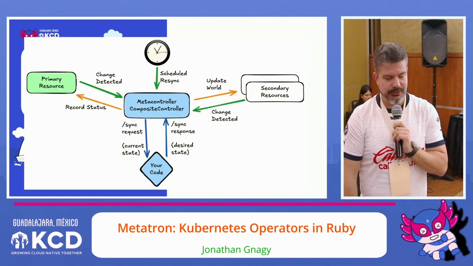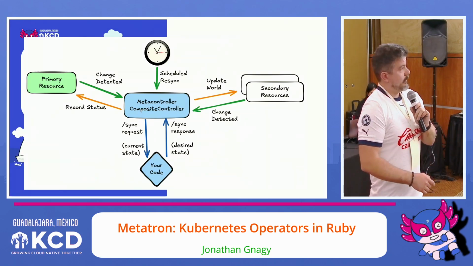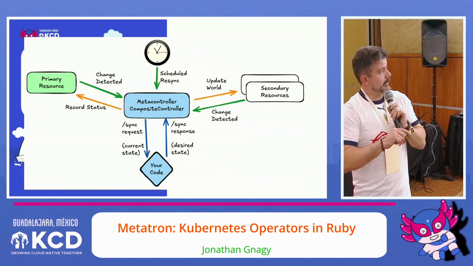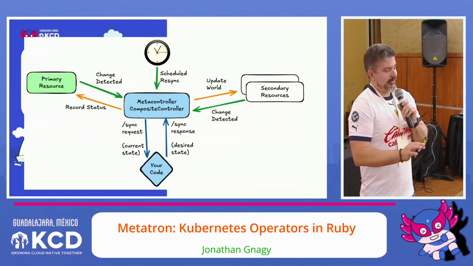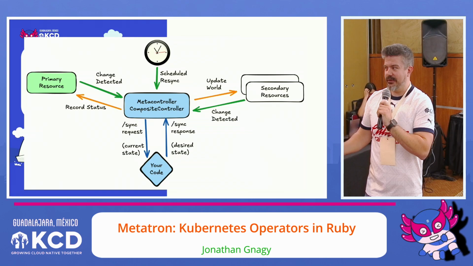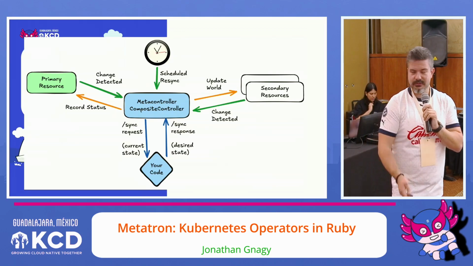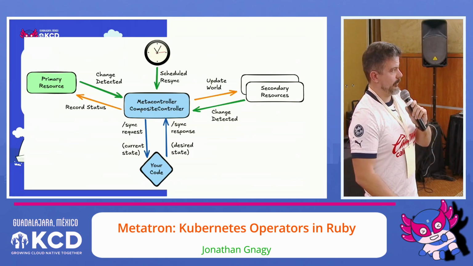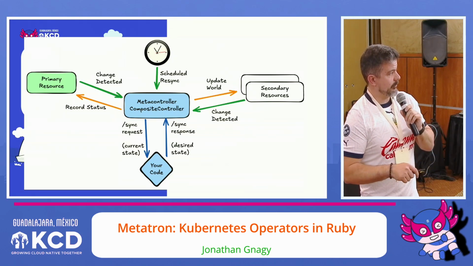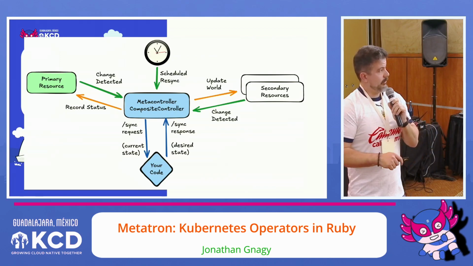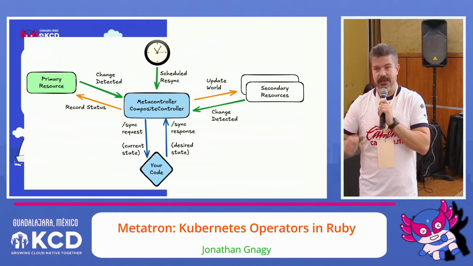So let's look at the expanded view again. This diagram looks almost identical except for the bottom. We can see here we've created a composite controller through Metacontroller. I'll get into that in a little bit, but it's basically telling Metacontroller, hey, I have a custom resource I want to track. And here's information about that custom resource. Tell me when you notice changes in the cluster. Tell me about those changes so that I can tell you what to do. So you see in the bottom, there's a little diamond shape for your code. And you can see that Metacontroller will send a sync request to your code, and it expects a response back.